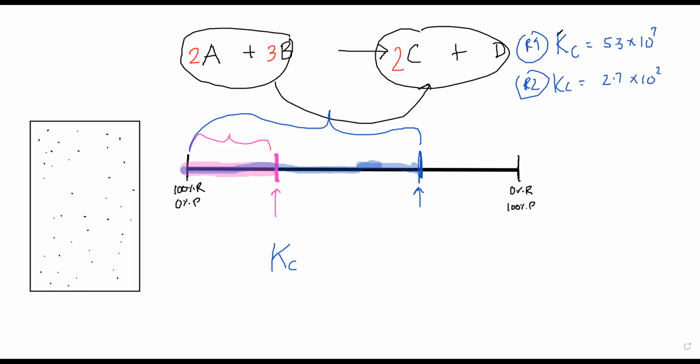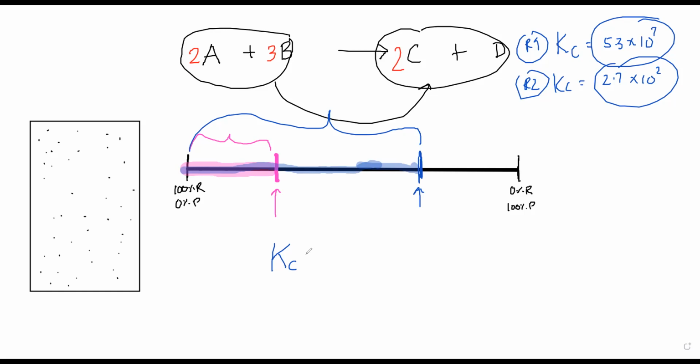So I can say that reversible reaction 1 has gone to a greater extent than reversible reaction 2, because one value is 10 raised to 7 and the other is 10 raised to 2. That's how the Kc value indicates how far the reaction has gone before the equilibrium is established.